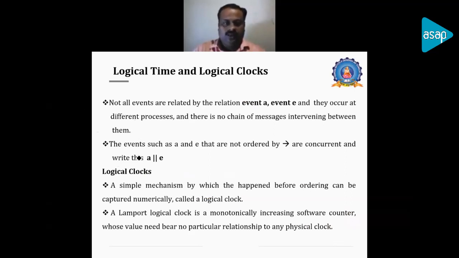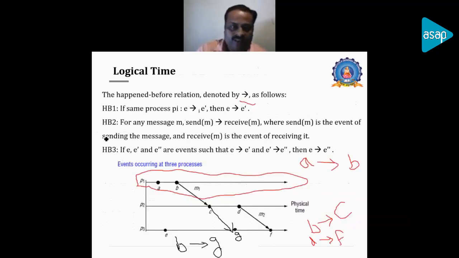And another case is the events A and E, and how the time in events A and E will be defined in this logic. Here there is no message transmission between A and E, and they are totally independent.